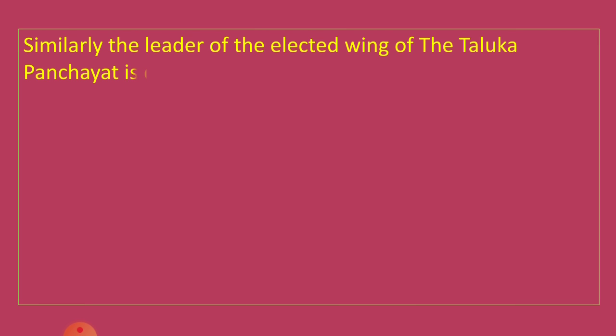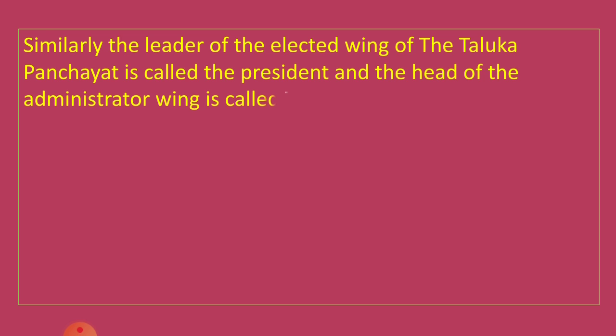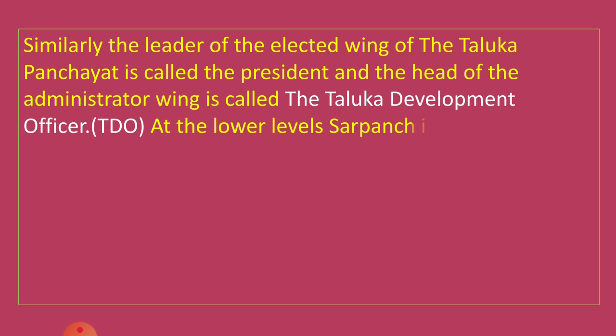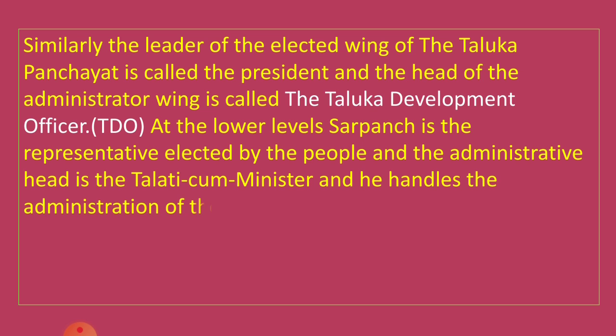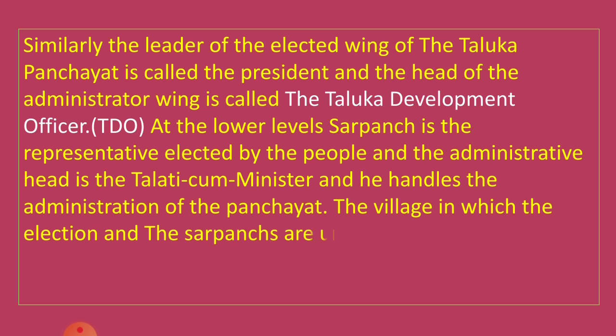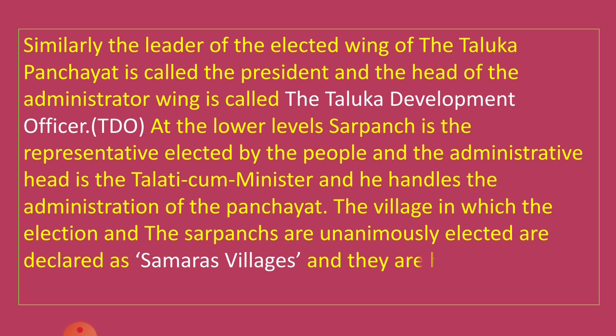The leader of the elected wing of the Taluka Panchayat is again the president, and the administrative wing is headed by the Taluka Development Officer. For the District Panchayat, the head is also the president, and the administrative head is the DDO, District Development Officer. Likewise, the political head is elected by the people, that is the president, and the administrative head is a post appointed by the government, a salaried post, that is the Taluka Development Officer. At the lower level, the Sarpanch is the representative elected by the people, and the administrative head is the Talati-cum-Mantri, at the lowest level, the smallest organization of democracy.